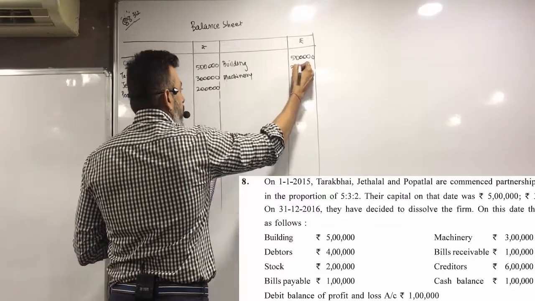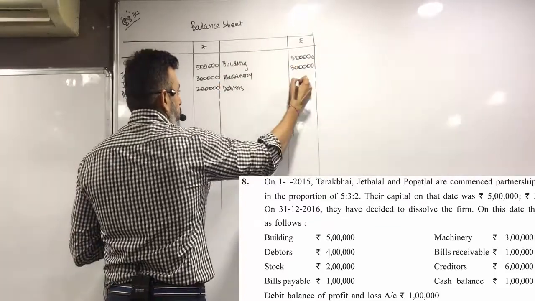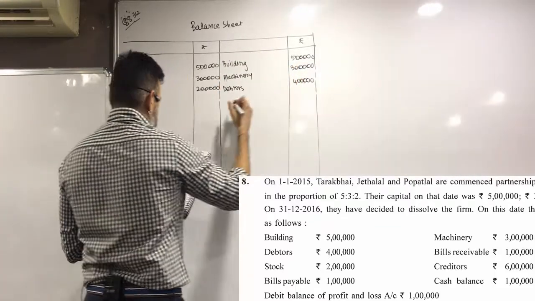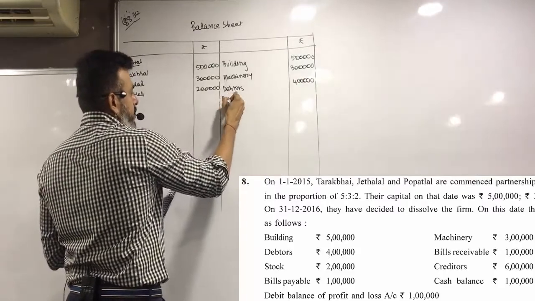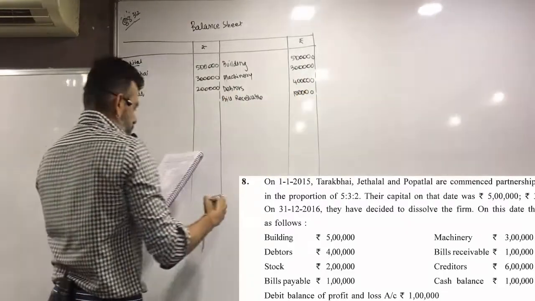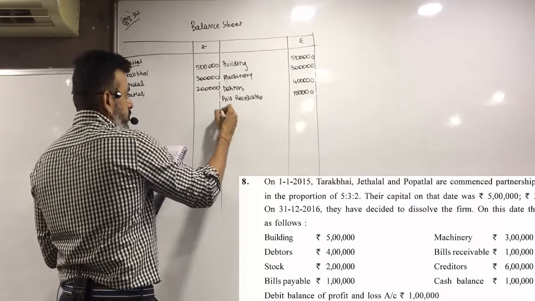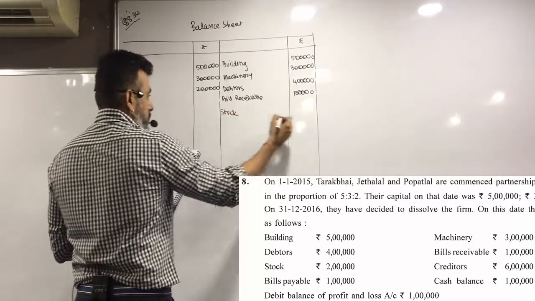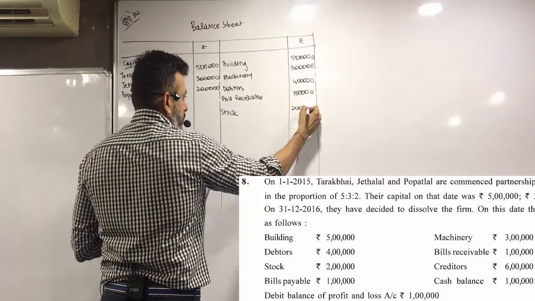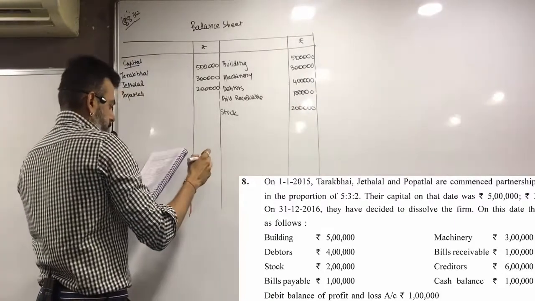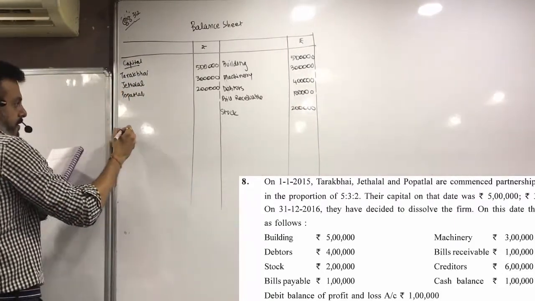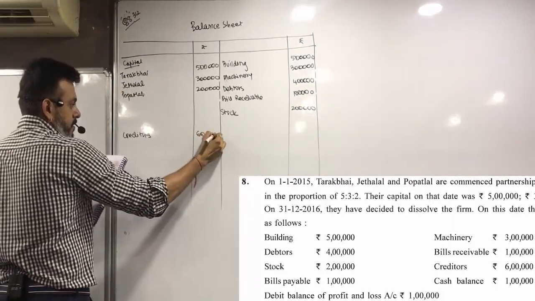Machinery 3 lakhs. Debtors 4 lakh. Bills receivable 1 lakh. Stock 2 lakh. Creditors 6 lakh.